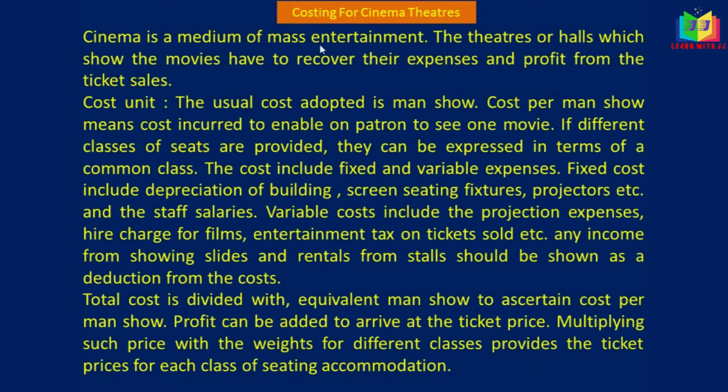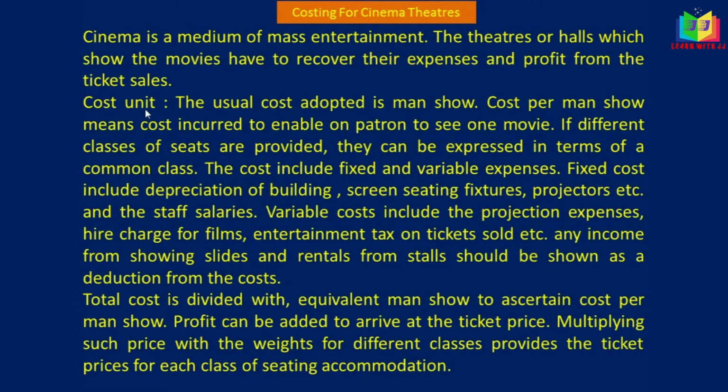Cinema is a medium of mass entertainment. The theatres or halls which show the movies have to recover their expenses and profit from the ticket sales. It will entertain the mass people, and the theatres and halls wherever the movie is shown will recover their expenses out of the tickets, and they have to make the profit out of the tickets sold.